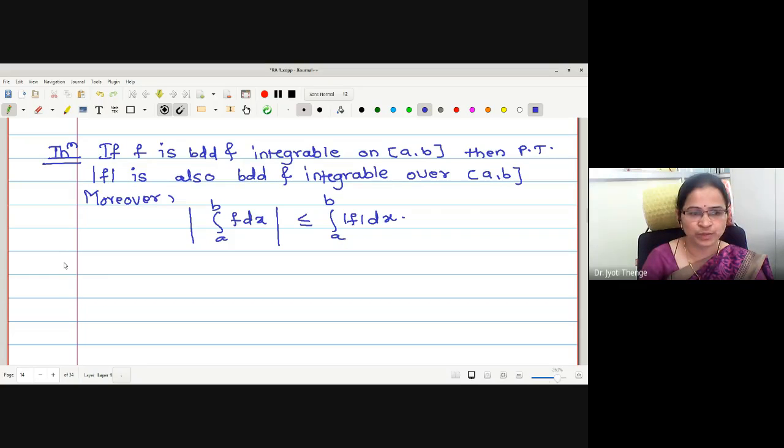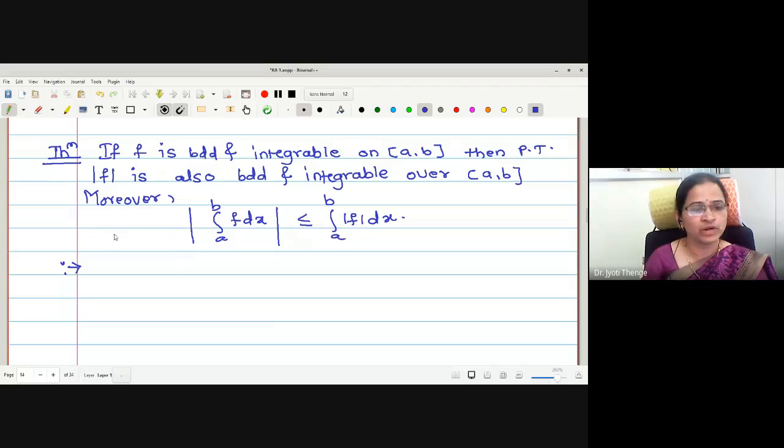Again, the theorem should be proved in three steps. In the first step, we will prove the function mod f is bounded. In the second step, we will prove the integrability. And in the third step, we will prove this: the modulus of the integration is less than or equal to the integration of the modulus of the function.